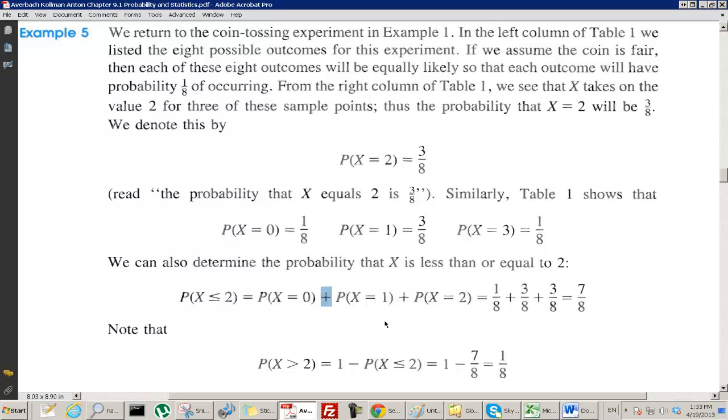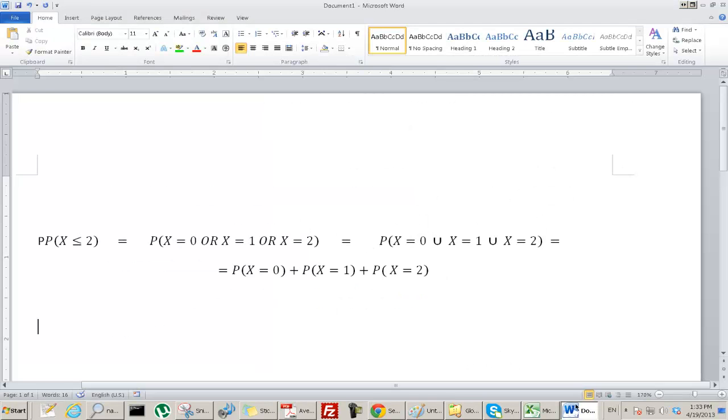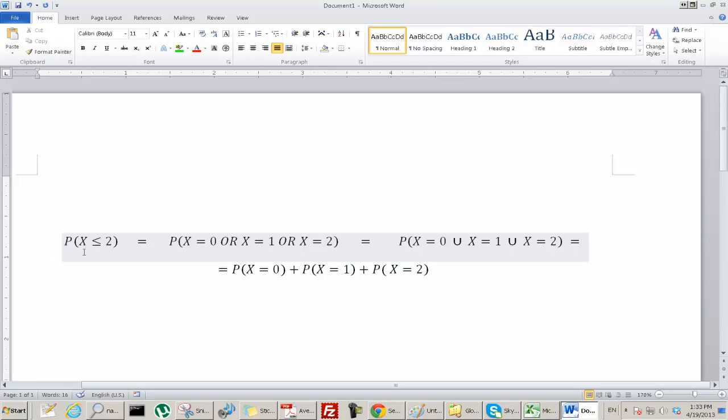So let's review that, because we've talked about it before. So we start with this, the probability that x is less than or equal to 2. What does that mean? That means the probability that x is equal to 0 or equal to 1 or equal to 2. That's just the meaning of less than or equal to. Now, or can change to union. Actually, I should put...